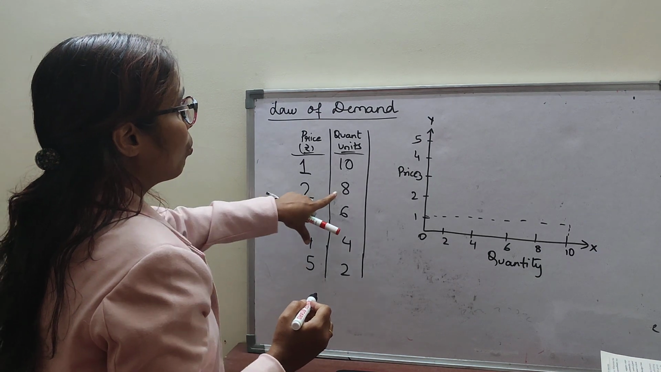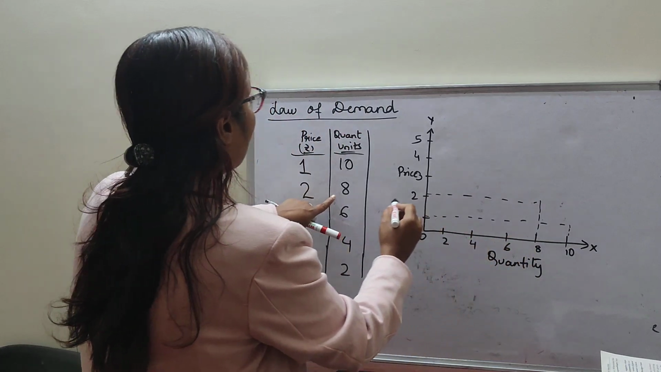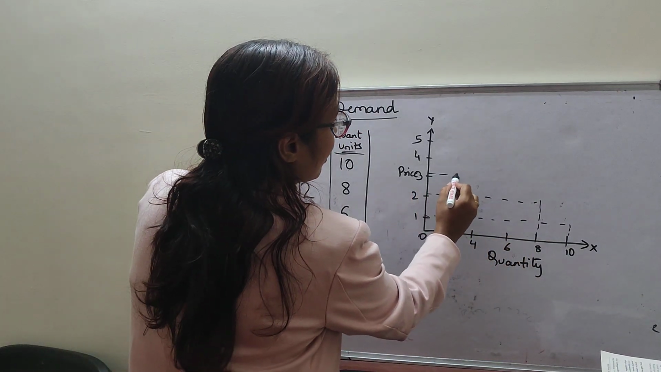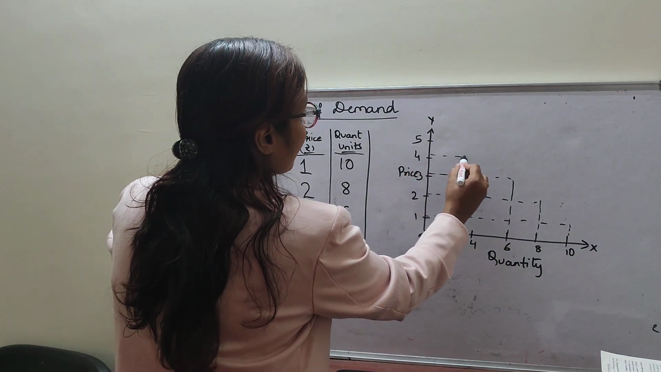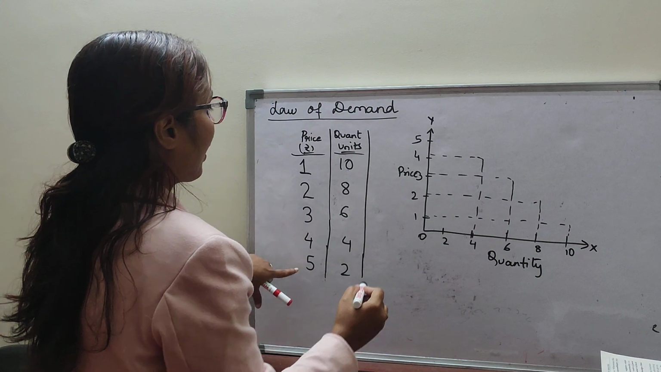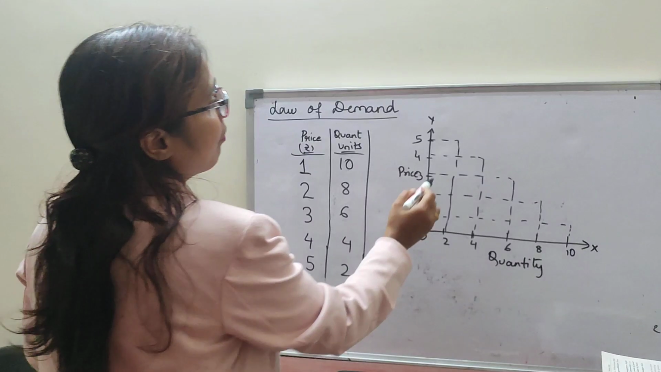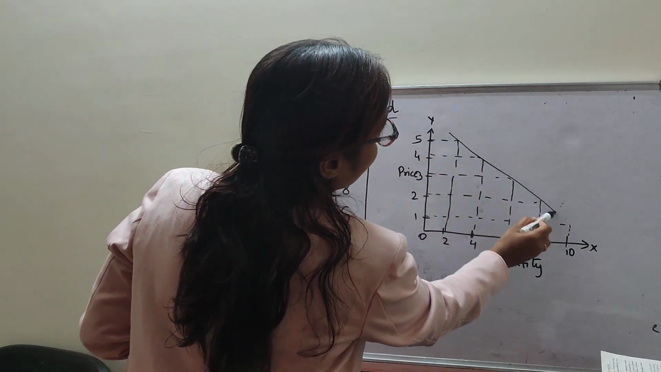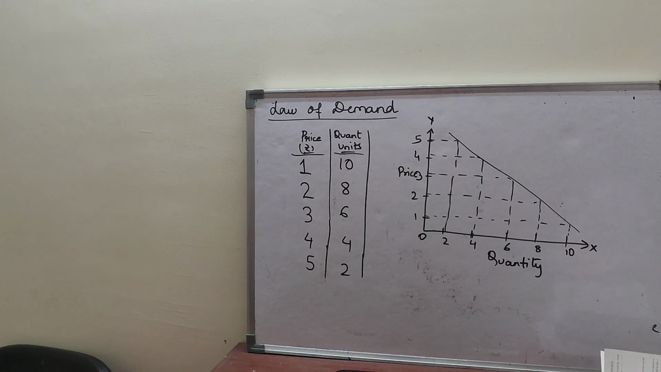When price is rupees 2, quantity demanded is 8. When price is 3, 6 units. Price is 4, 4 units. Price is 5, 2 units. Clear? So if I join these points, I will get the downward sloping curve, which is indicating an inverse relationship between the price and the quantity demanded. Clear? I hope this is clear.